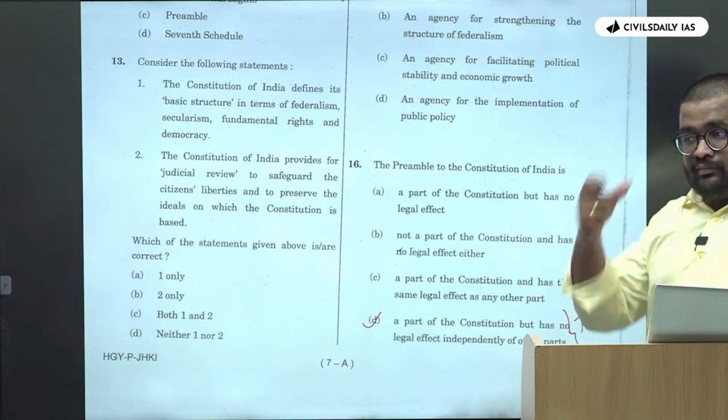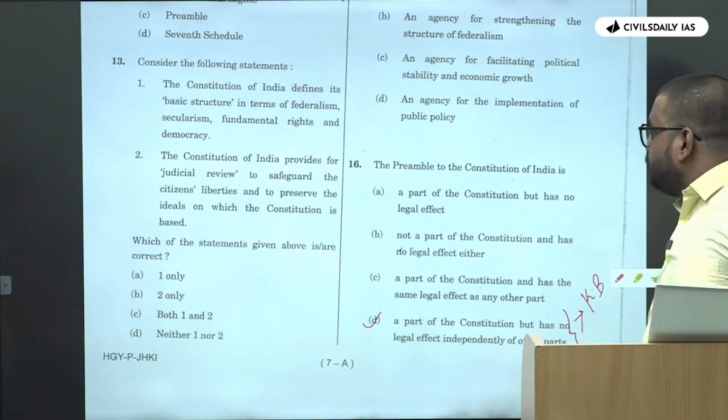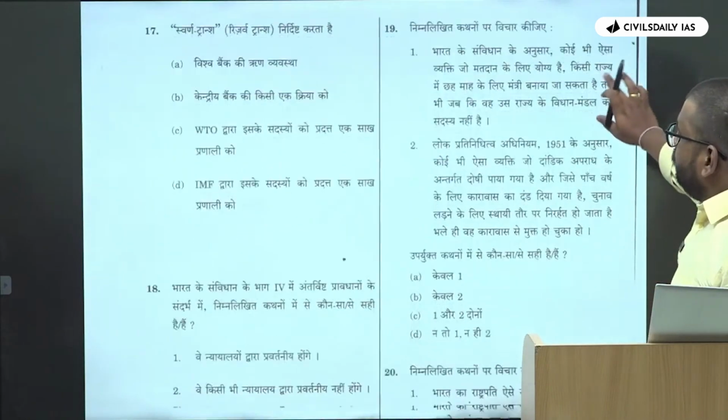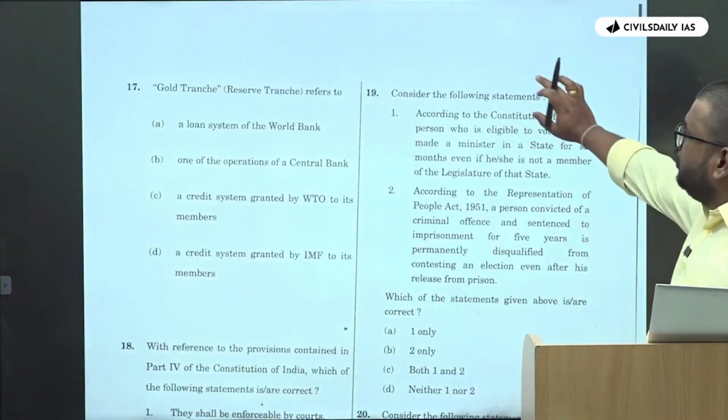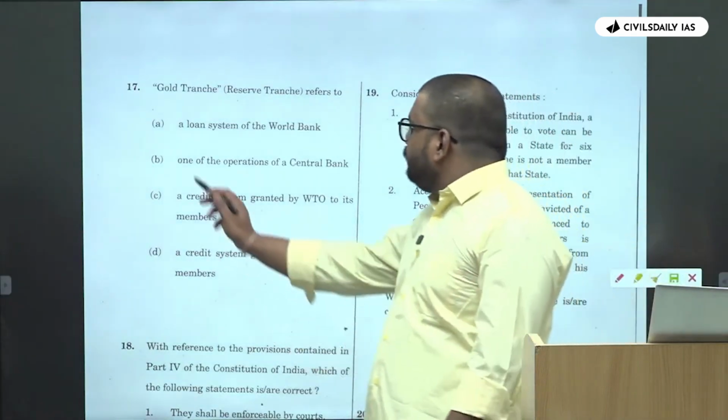Yes, Keshwanand Bharti case. Okay. Yes. The next, gold tranche refers to, it was from the current affairs.